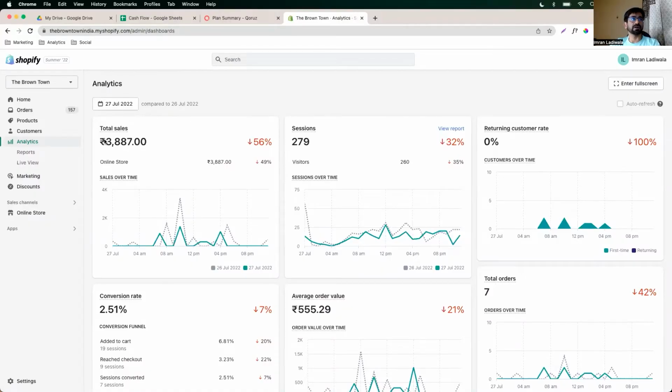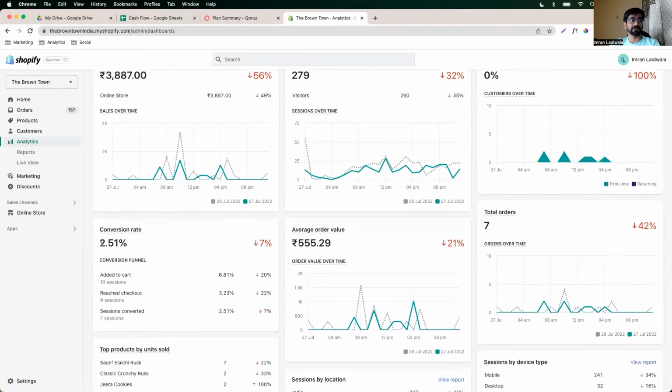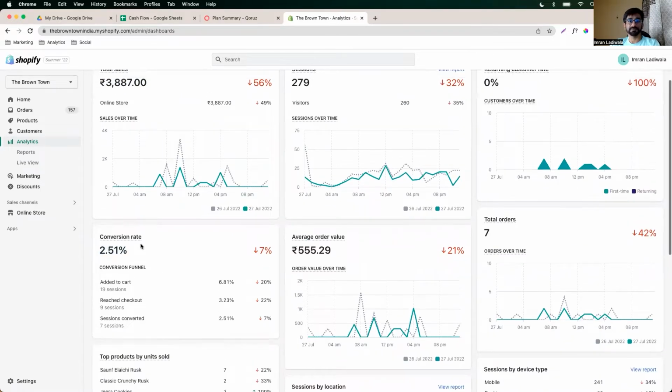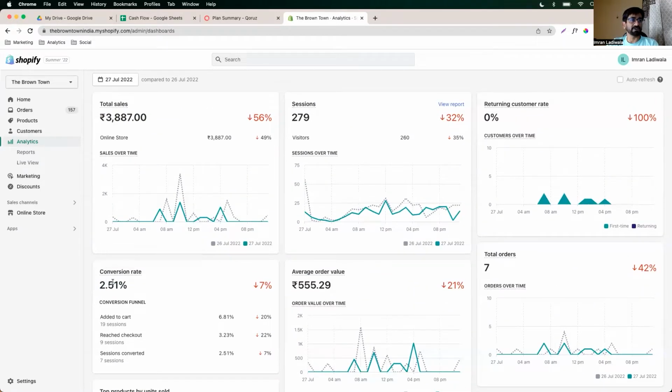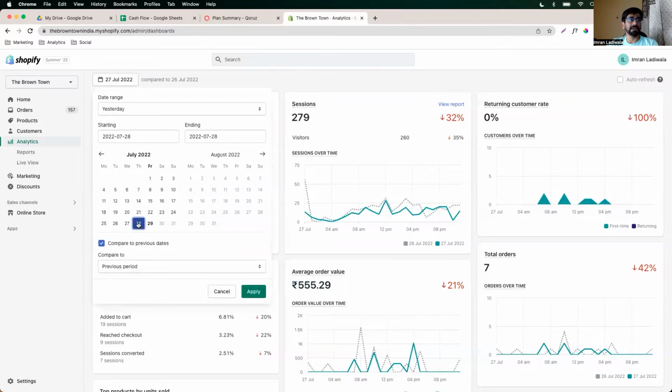This was our revenue of 27th, right? 3,887, conversion rate 2.51%, right? 0 returning customers, average order value 555, right? Total 7 orders. What happened on the 28th?